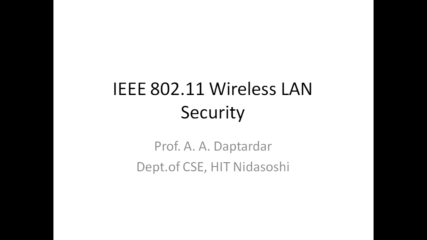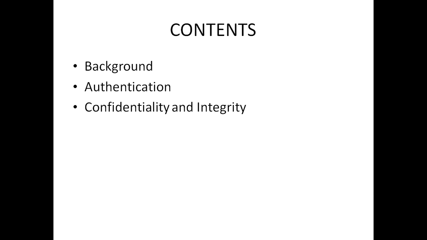For example, it's a mobile. The communication takes place between the two devices, or it's a Wi-Fi. By making use of Wi-Fi, how we can provide security. So these are the points we are going to see in this chapter. The contents which we are going to see in today's presentation are background, authentication, confidentiality and integrity.